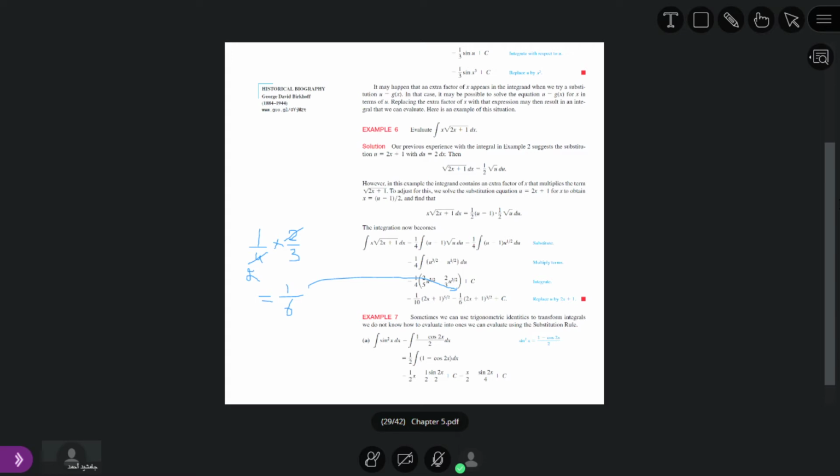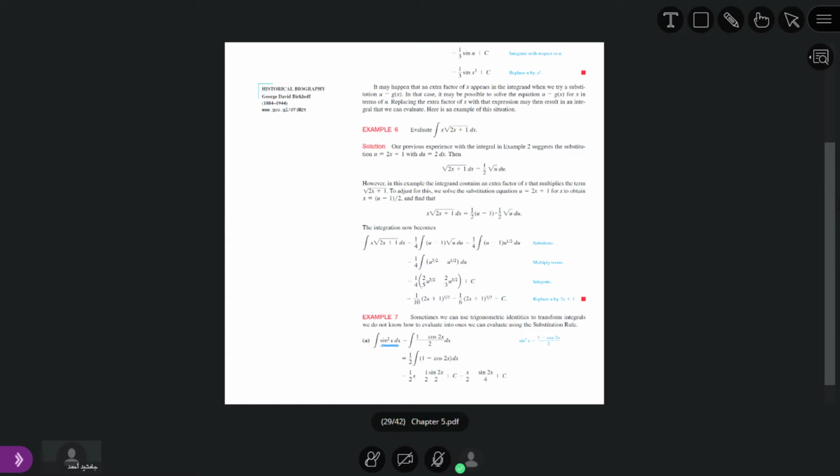In the next one, if we have the indefinite integral of sine square x dx, for this case we put sine square x equal to 1 minus cosine 2x divided by 2.